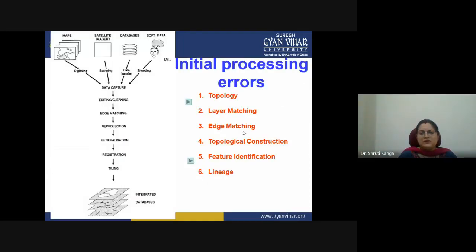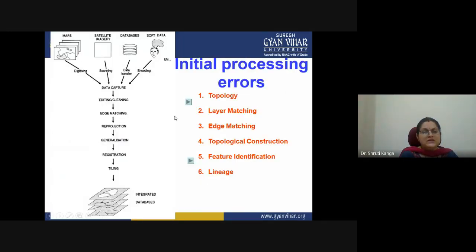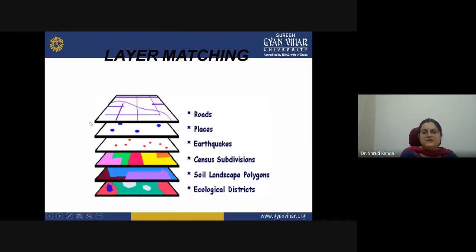Okay, this is layer mismatching. Layer matching is related to the overlaying of all the layers on each other. For that we have to maintain the same projection system. If these layers are not on the same projection system, we will have a problem of layer matching. So to overcome the problem of layer mismatching, we have to have the same projection system of